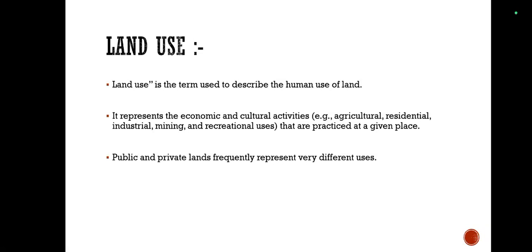It has been defined as the purposes and activities through which people interact with land and terrestrial ecosystems, and as the total arrangements, activities and inputs that people undertake in a certain land type. Land use is one of the most important drivers of global environmental change.